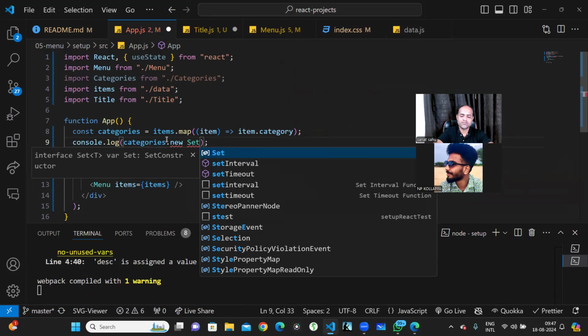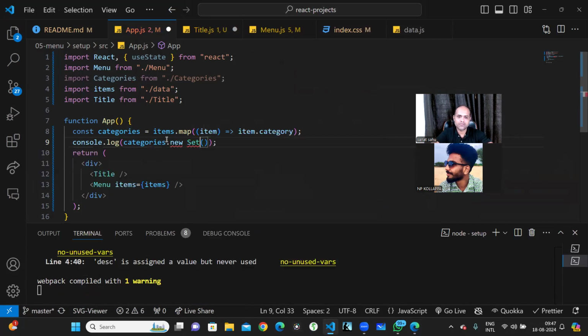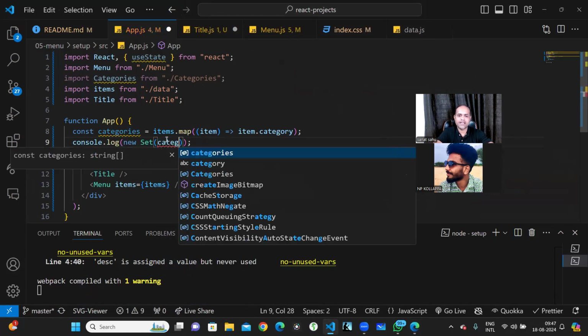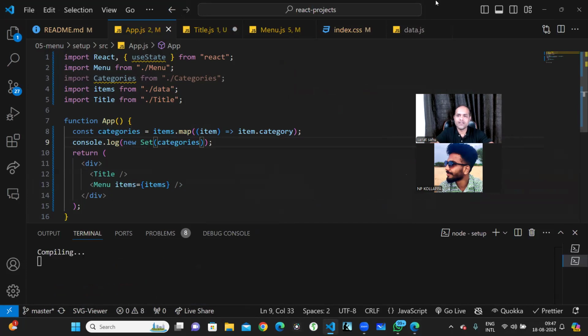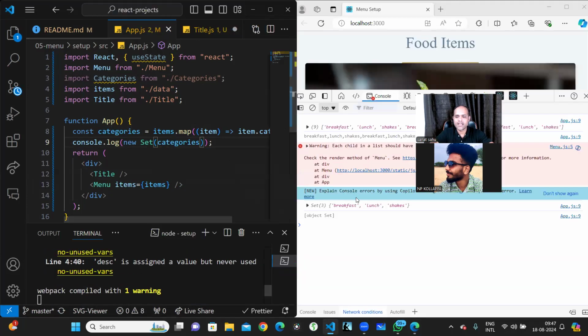If I just do new Set and pass the categories over there, then you will see all the unique values. Now you see there are 3 unique values, so the repeated values are not coming. But the set is kind of an object, looks like an object, but is not an object.